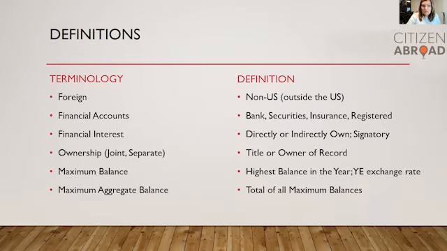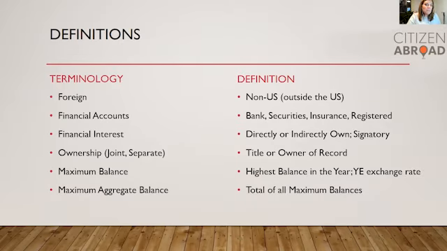Ownership. We're always looking for joint or separate ownership. Joint, obviously, is if you own the account with a parent or a child. There's both your and your child's name on the account. A separate would be your own name. It's important to note that TFSAs and RRSPs are separate accounts. They cannot be joint, regardless of whether you've named a beneficiary. And you are the owner if you're on title or you're the owner of record. Generally, looking at the bank statements or the statements from the account will tell you whether you're titled on it or not.